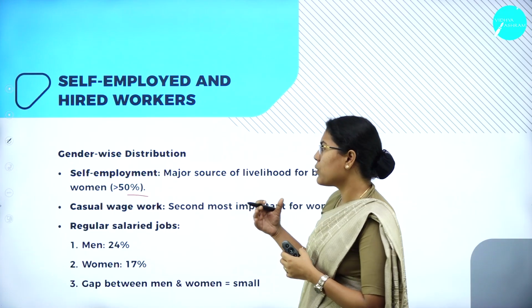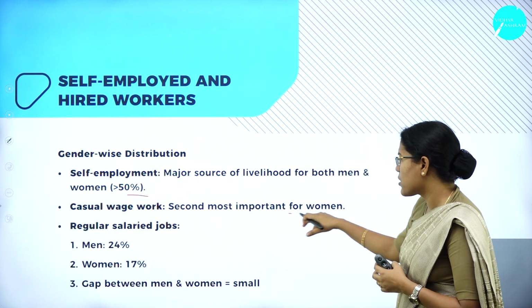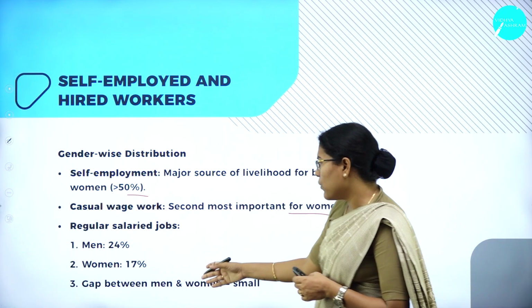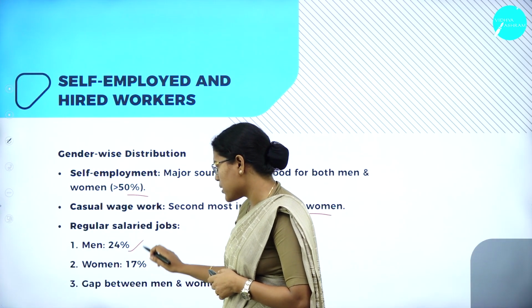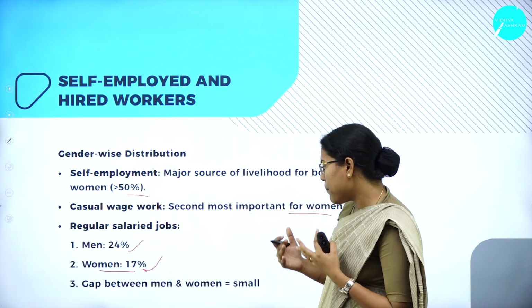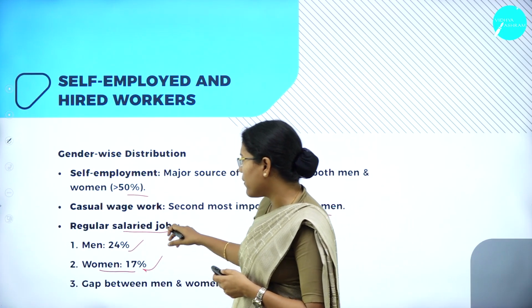And when it comes to casual wage work, it is the second most important for women especially. And coming to regular salaried jobs, men amount to 24% and women amount to 17%. So the gap between men and women is very small when it comes to salaried jobs.